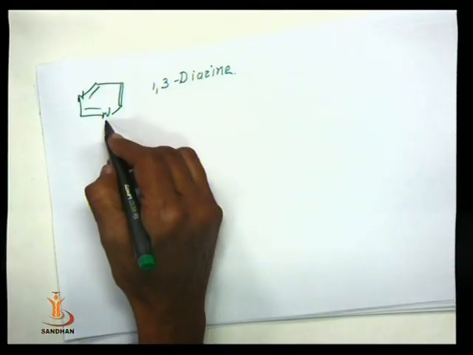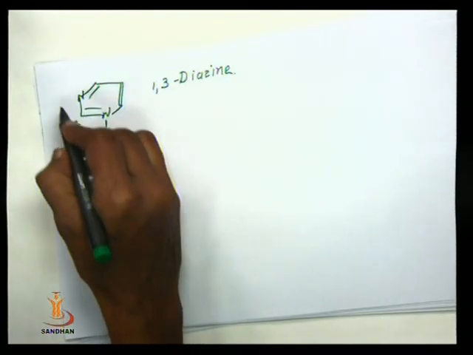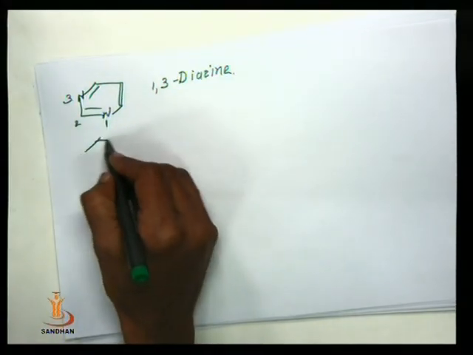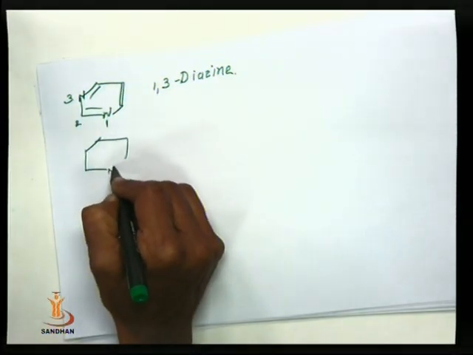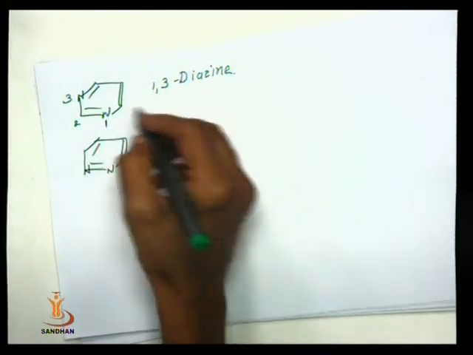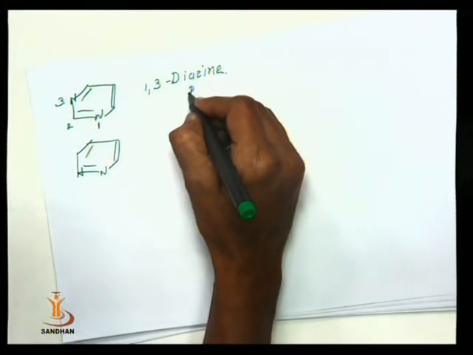Numbering always starts from the heteroatom. But if the 2 heteroatoms are on adjacent positions, the common name for this compound is pyrimidine.